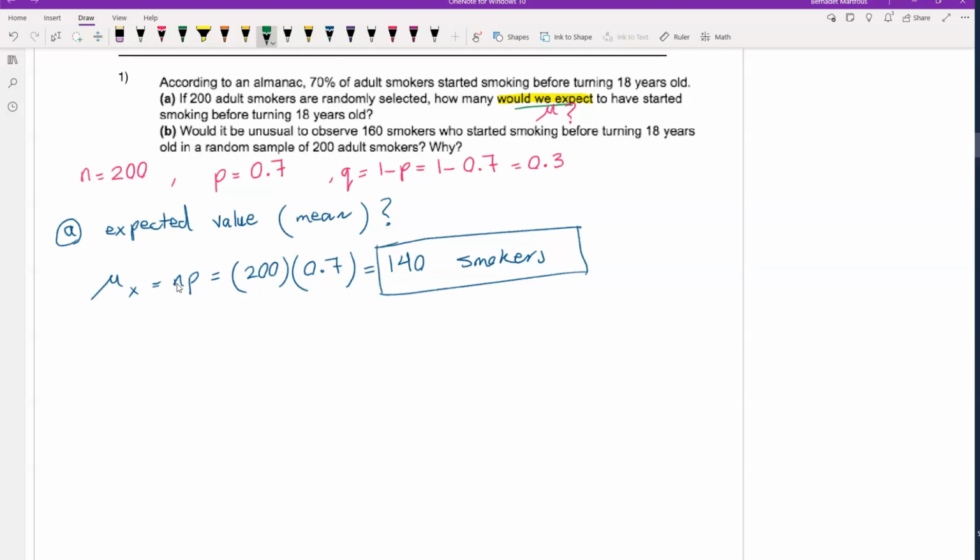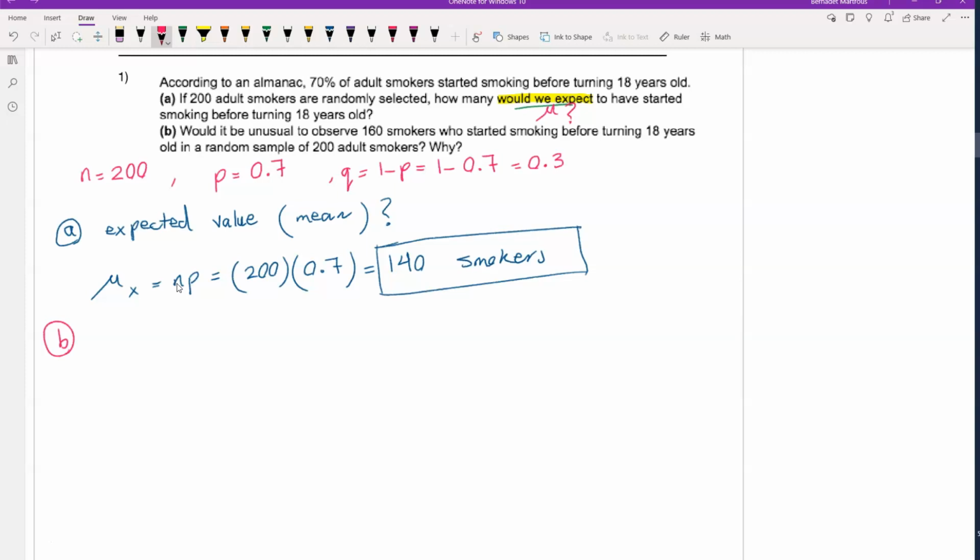Now part B: would it be unusual to observe 160 smokers who started smoking before turning 18 years old in a random sample of 200 adult smokers? Why? Here we have to find usual values.